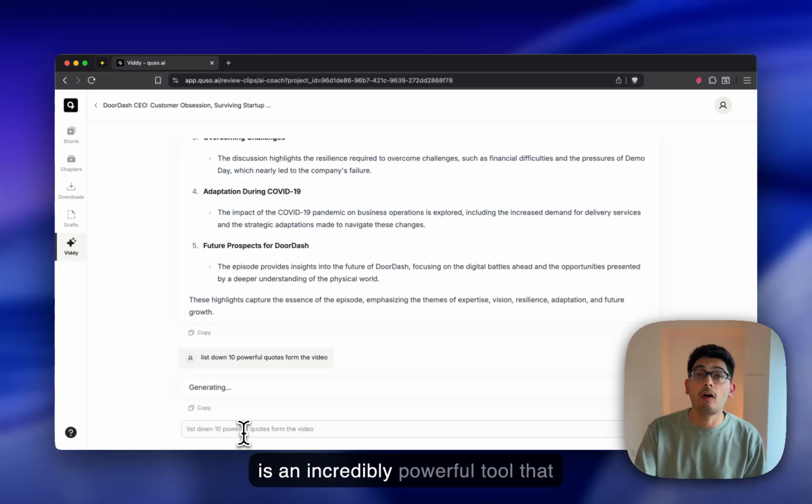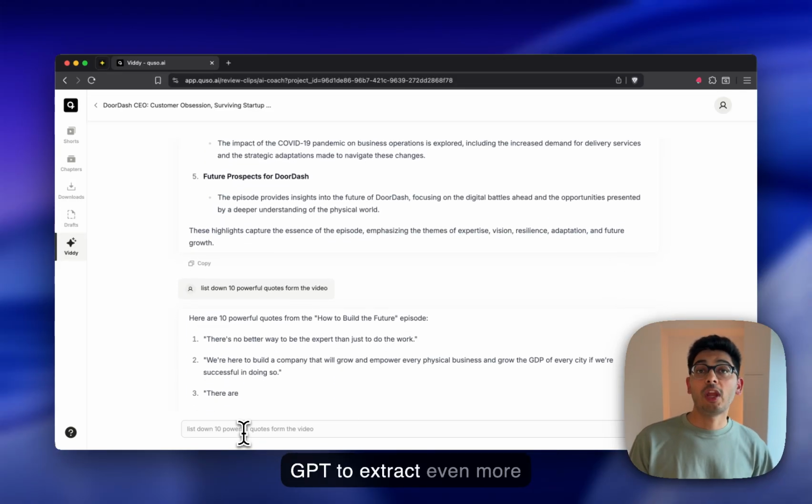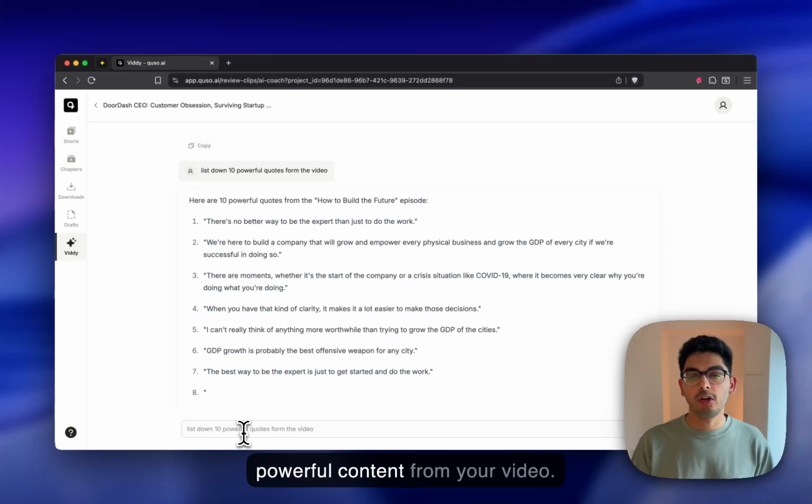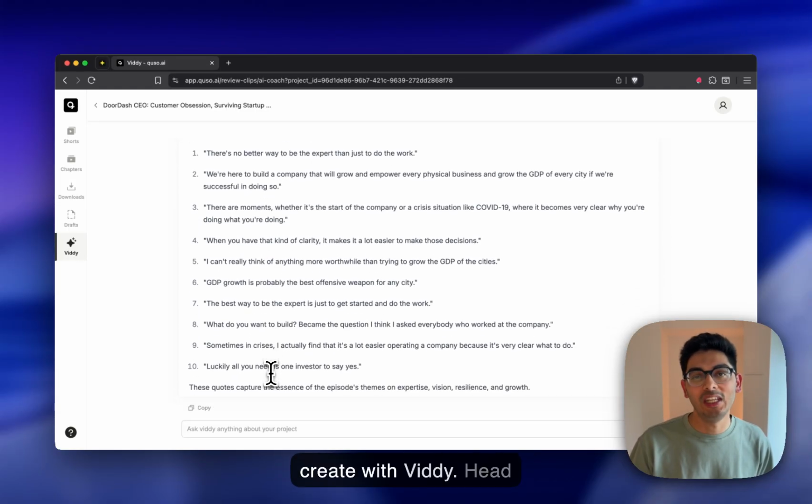Viddy is an incredibly powerful tool that you can use very much like ChatGPT to extract even more powerful content from your video. I can't wait to see what you create with Viddy.